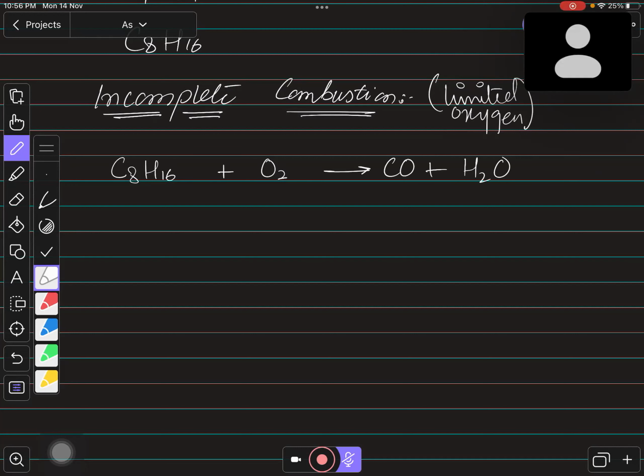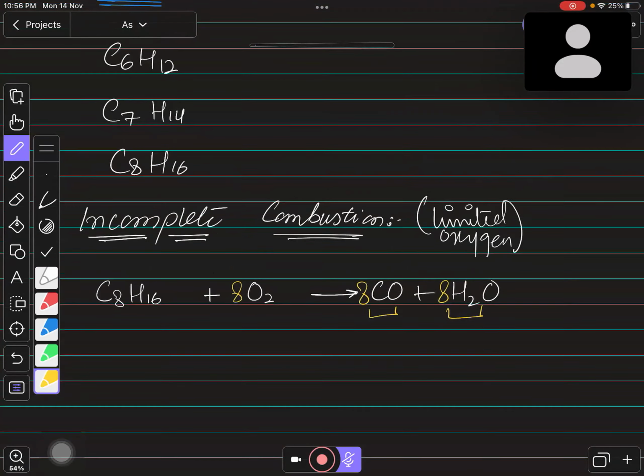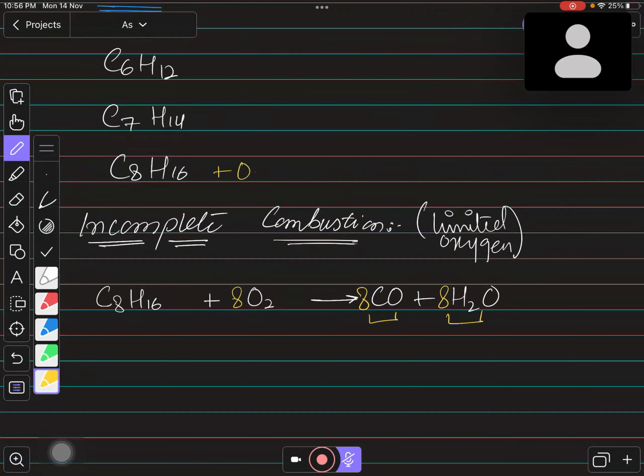Yes. So we have 8 carbons, so you can write 8 over here. We have 16 hydrogens, so we can write 8 over here. 8 and 8 makes 16, so it will be 8 oxygen. You can see in the last equation, Bacho, what you did over here with the excess oxygen: it produced 8 carbon dioxides and 8 water molecules. So here we have almost 12 oxygen molecules. You can see this over here. If you talk about 12 molecules of oxygen, these are 4x additional molecules, right?